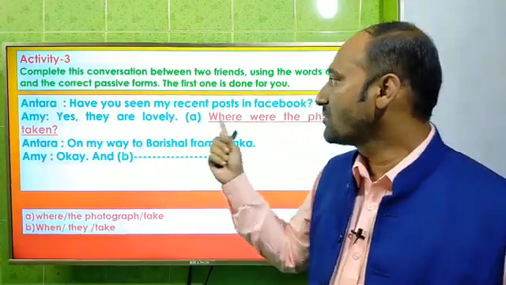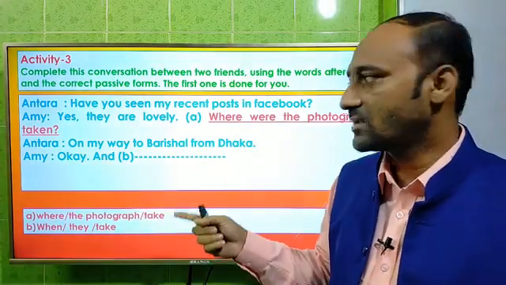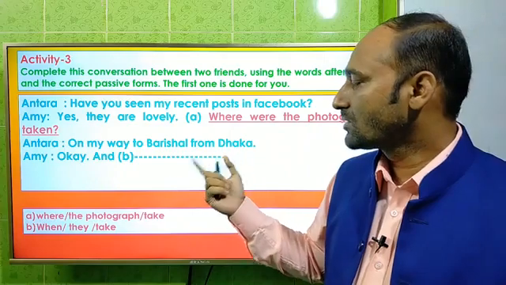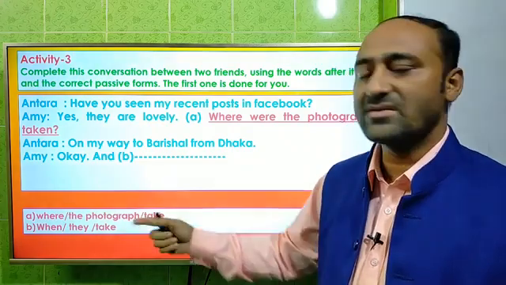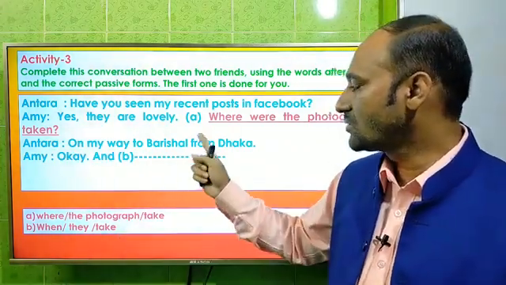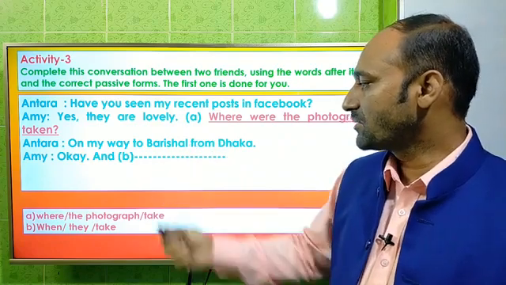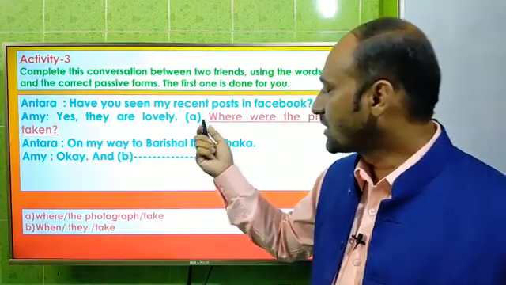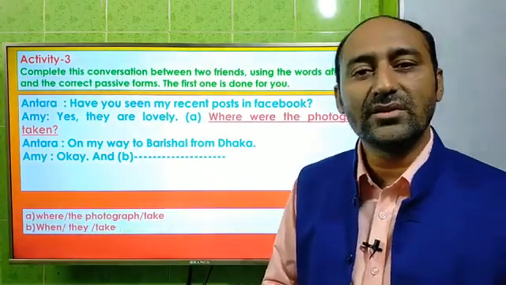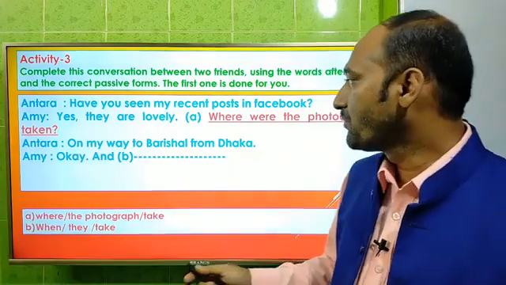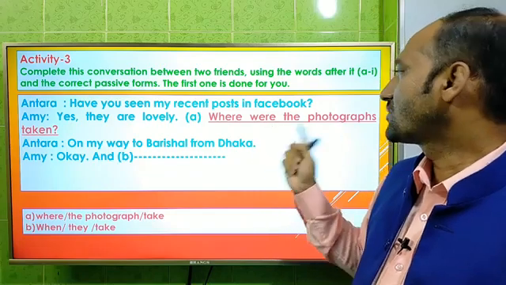Antara, have you seen my recent post on Facebook? This is the dialogue, and there are some gaps here, and we have to make these clues into passive form. Here are the clues. Here there are gaps, gap number 1, and gap A and gap B. And for gap number 1, the clue is "where the photograph take." That means this is in active sense, we have to make it passive. So the answer is "where were the photographs taken."